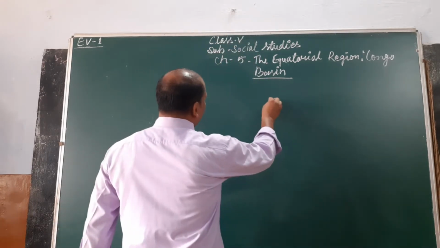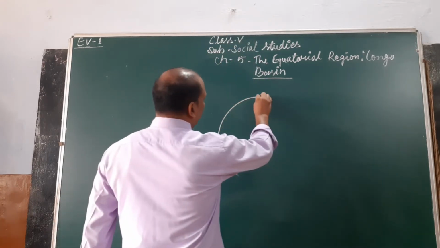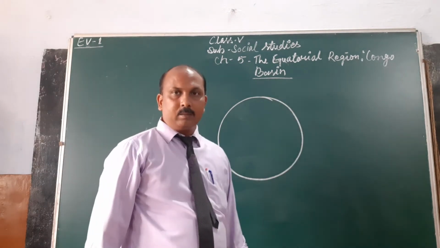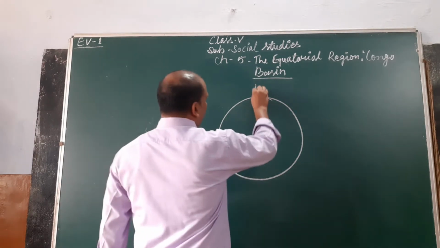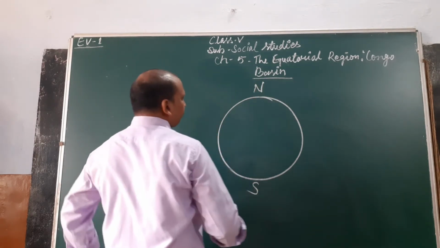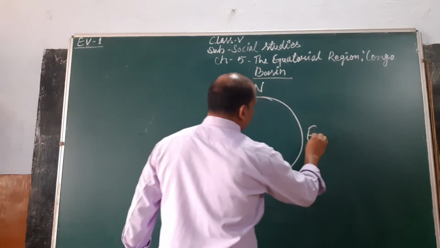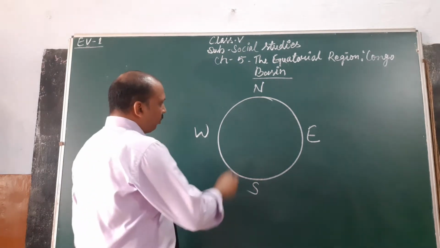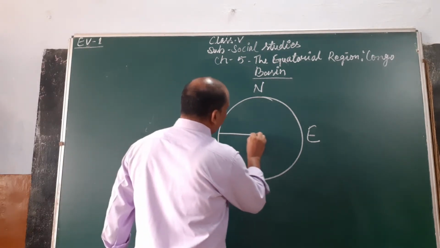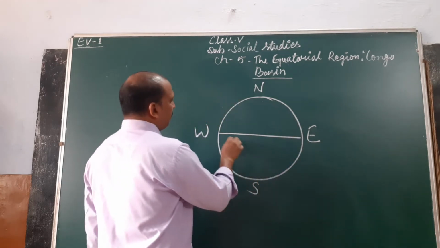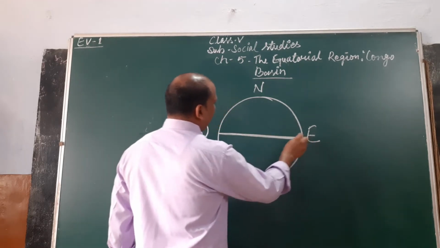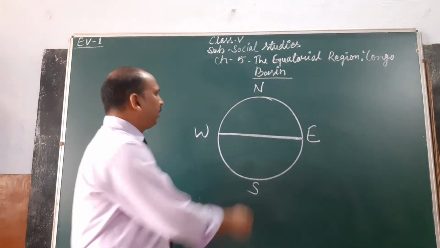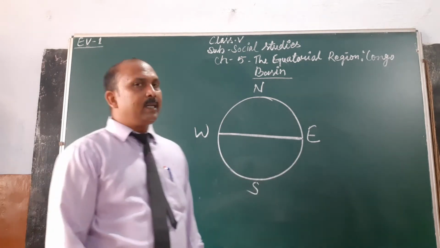In the previous chapter we learned what the equator is. Suppose this is our earth, and this is the North Pole and South Pole. The line midway between the North Pole and the South Pole, cutting the middle of the earth, is called the equator.